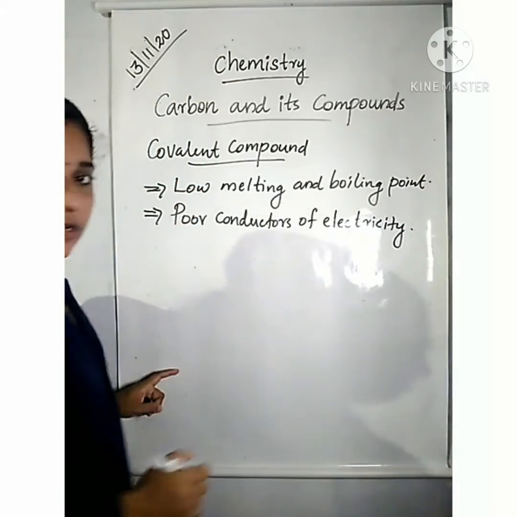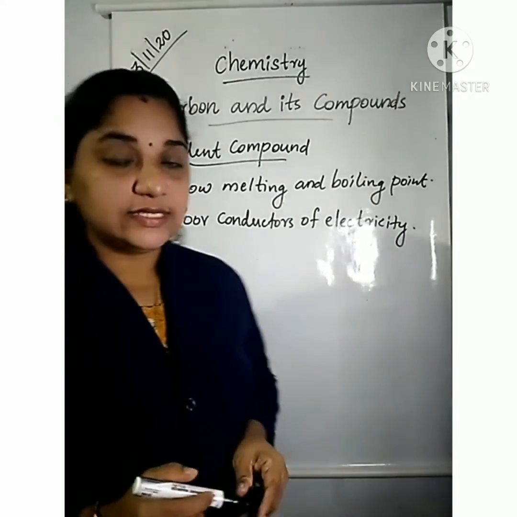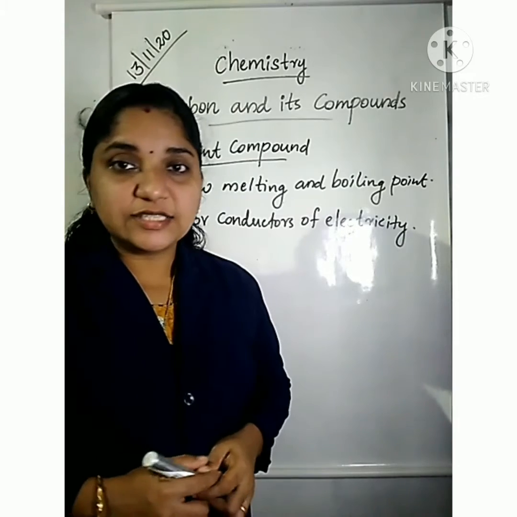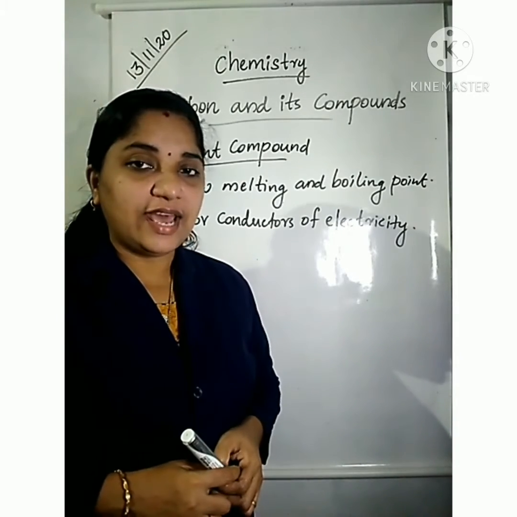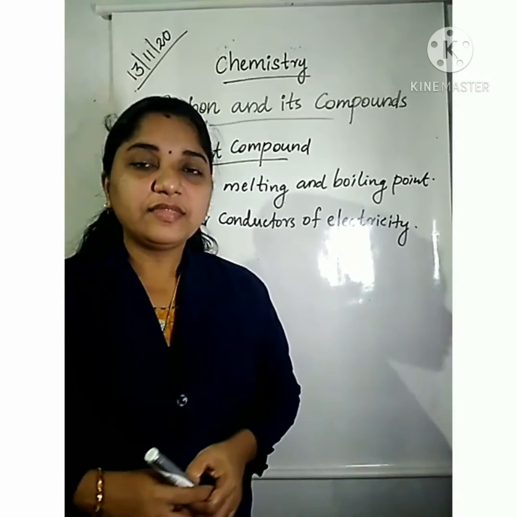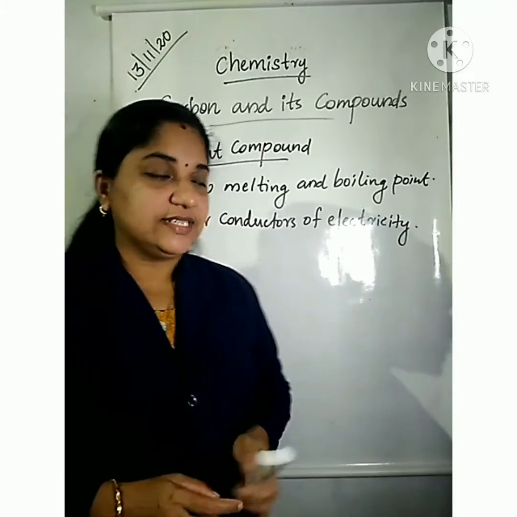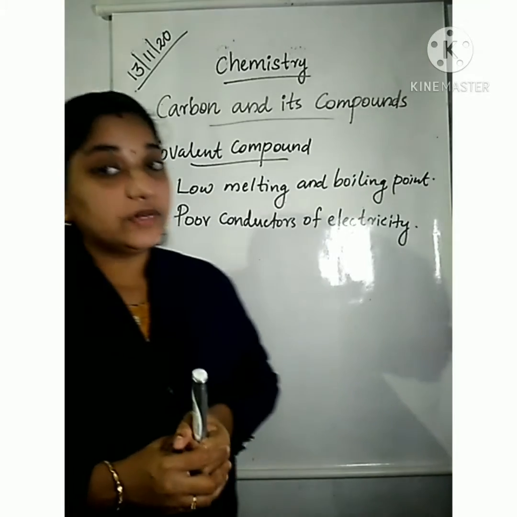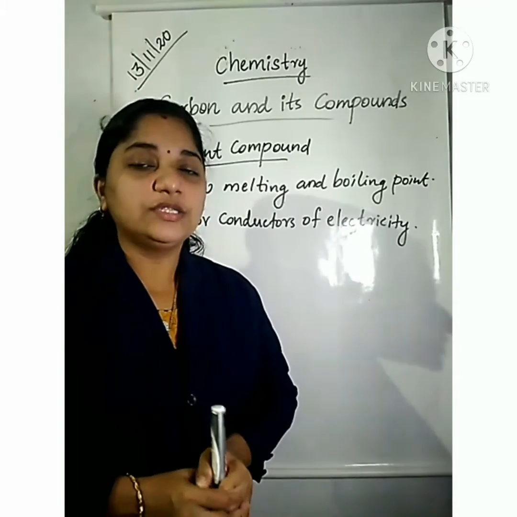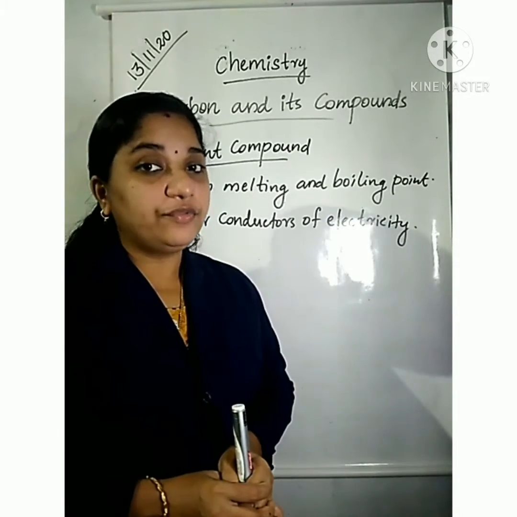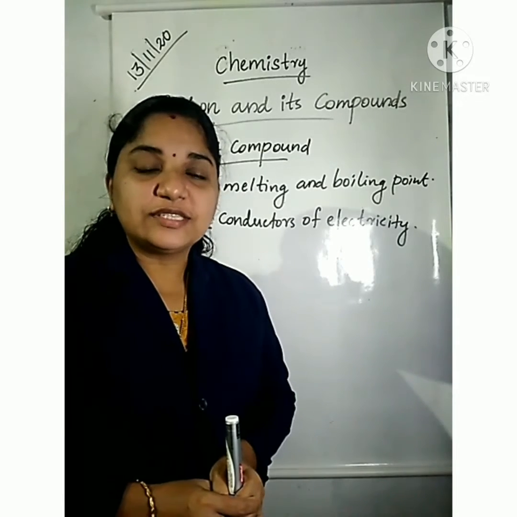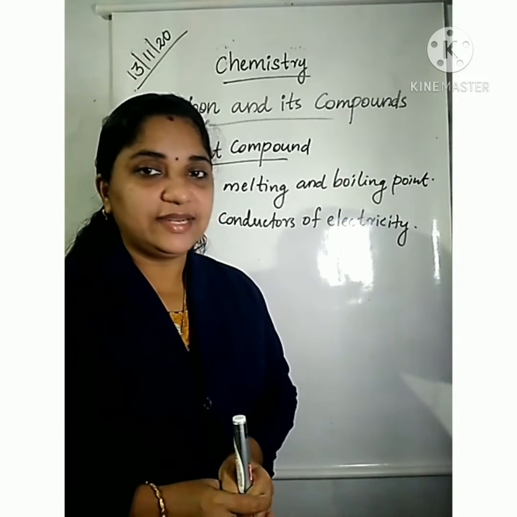What about our ionic compounds? They are good conductors of electricity because they are having ions. Covalent compounds are poor conductors of electricity because they have no free electrons; electrons are shared between the atoms.